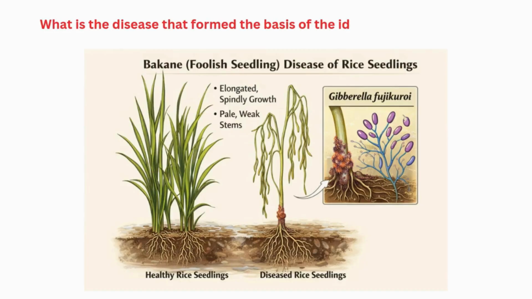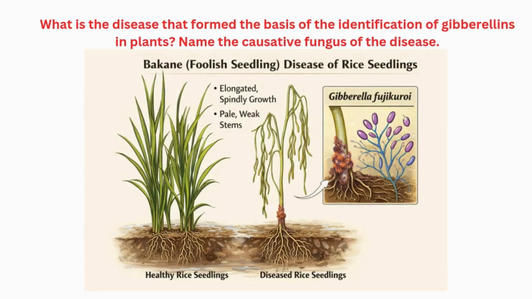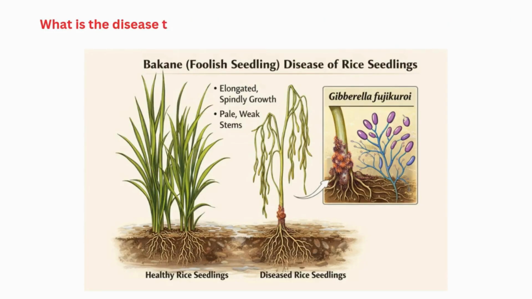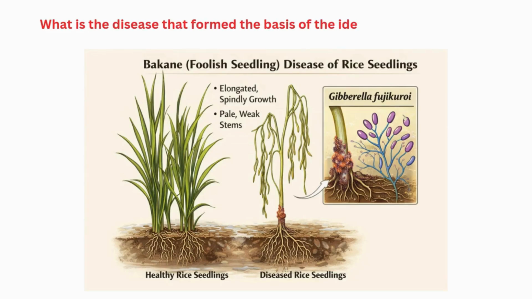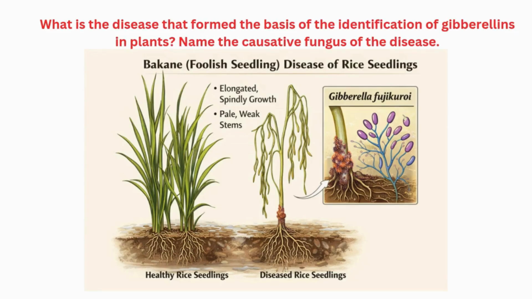What is the disease that formed the basis for the identification of gibberellins in plants? Name the causative fungus of the disease. The bakanae or foolish seedling disease of rice seedlings. It is caused by a fungus, Gibberella fujikuroi.